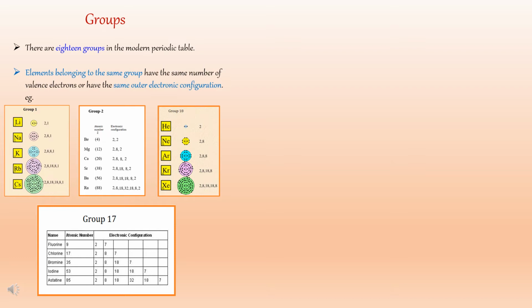The valence electrons are the electrons present in the outermost shell of an atom. We can see the picture showing the electronic configuration of the elements belonging to groups 1, 2, 17 and 18 on the screen. Observe that all the elements belonging to group 1 have only one electron in their outermost shell.